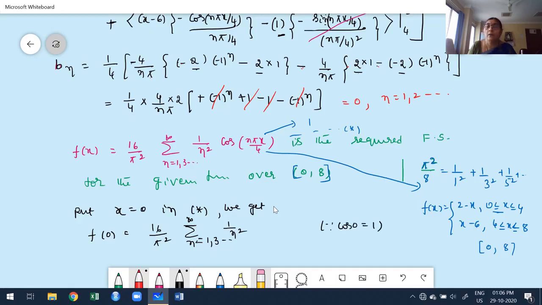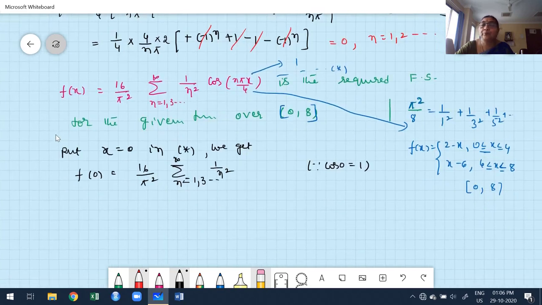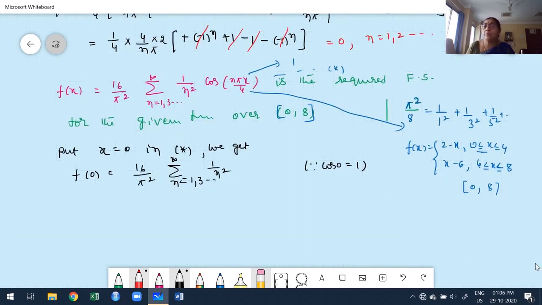Okay, fine. Now I want to find out what my f of 0 is. I'll write on the board what my f of x is. 0 belongs to which interval? First interval. Therefore, f of x is 2 minus x in the range 0 less than or equal to x less than or equal to 4. Therefore, now what is my f of 0? f of 0 is equal to 2.